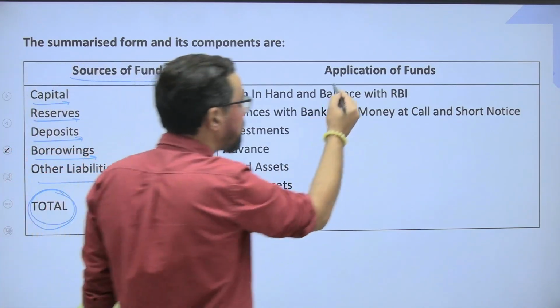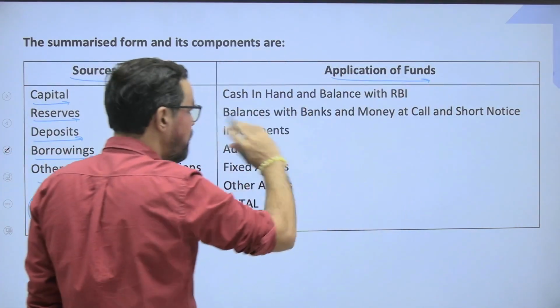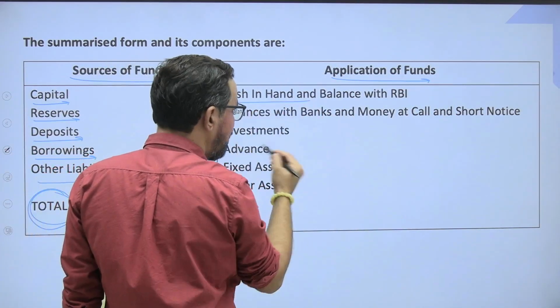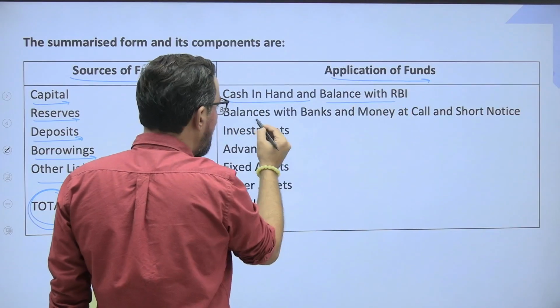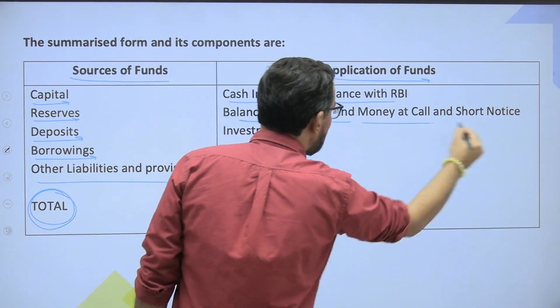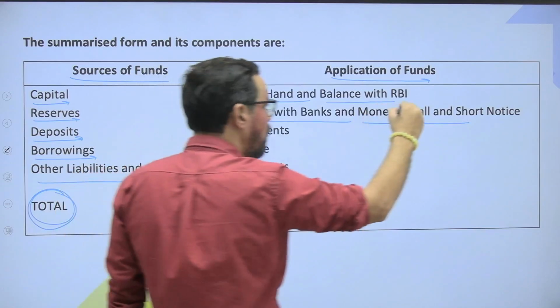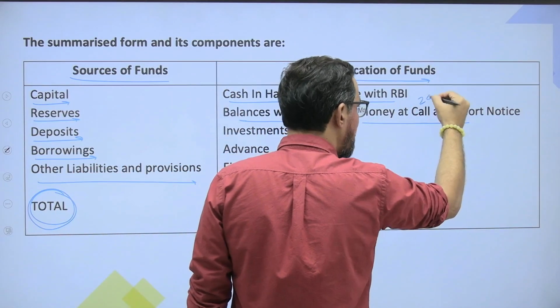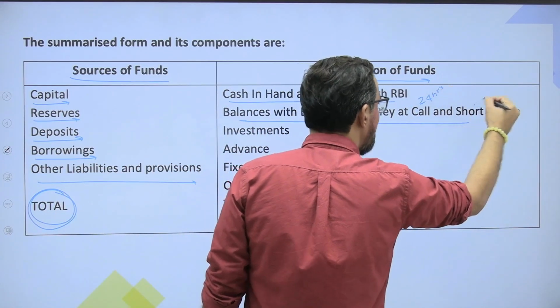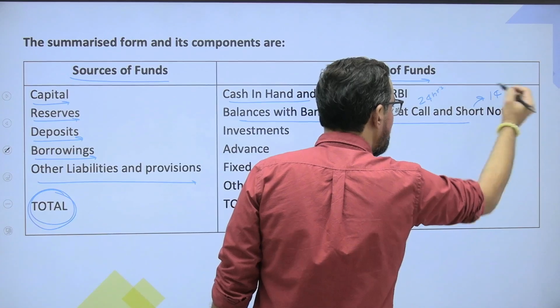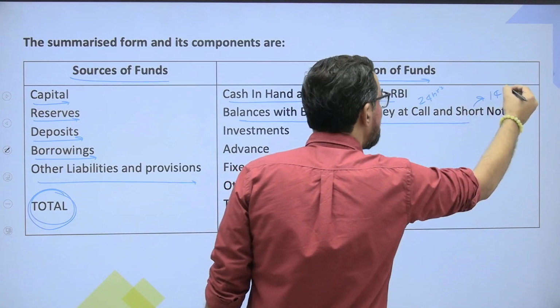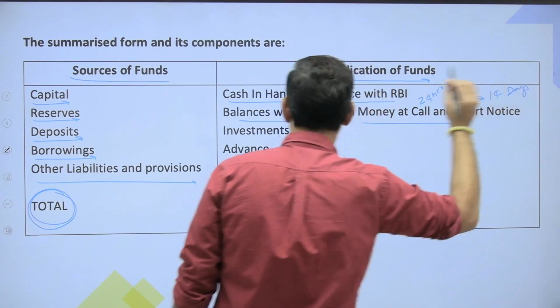Application of funds, ठीक है, these are the assets in bank balance sheet: the cash in hand and balances with RBI, balances with bank, and money at call and short notice. Call is payable within 24 hours or overnight, okay? And short notice is receivable, these are the receivables within 14 days, okay? So this is the one.